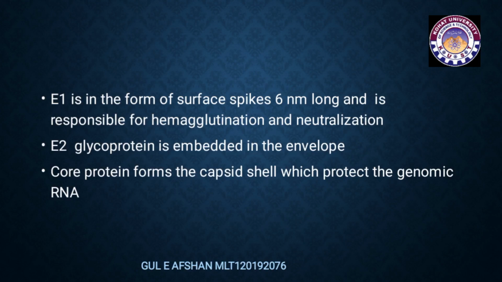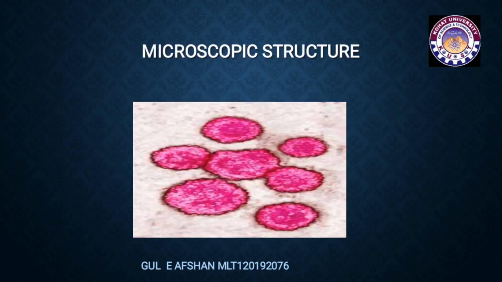And what is neutralization? It decreases the replication of virus by blocking attachment to the host cell, preventing penetration of the host cell membrane, or interfering with uncoating of virus within the cell. Or the short definition of neutralization: the elimination or reduction of the virus's ability to replicate. It does not imply a particular mechanism of interference. E2 glycoprotein is embedded in the envelope. Core protein forms the capsid shell which protects the genomic RNA. This is the microscopic structure of rubella virus.